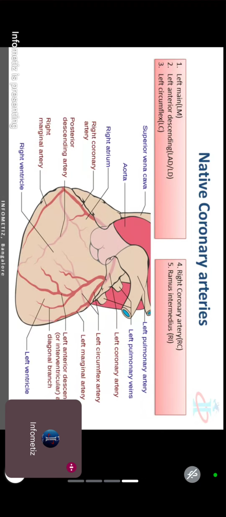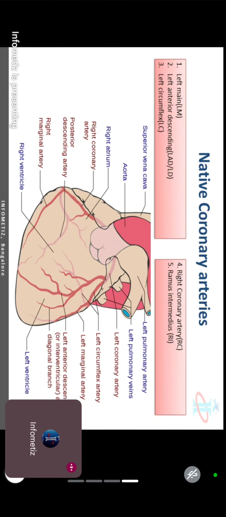One road is blocked. What will happen? First, that guest cannot come. So if any coronary artery is blocked, a sufficient amount of blood cannot reach the heart muscle. True?